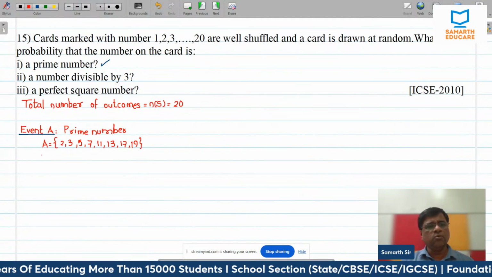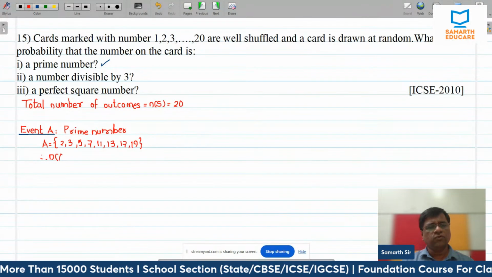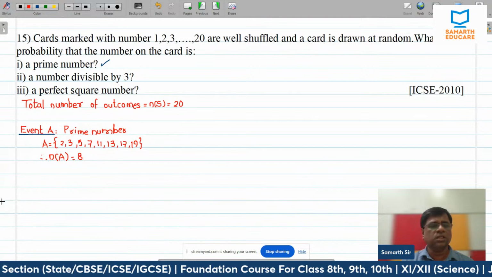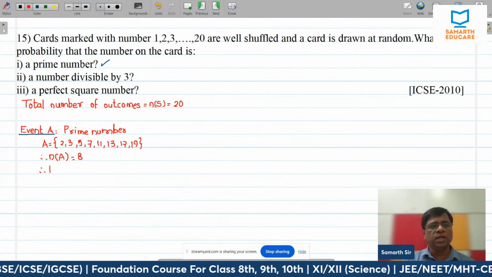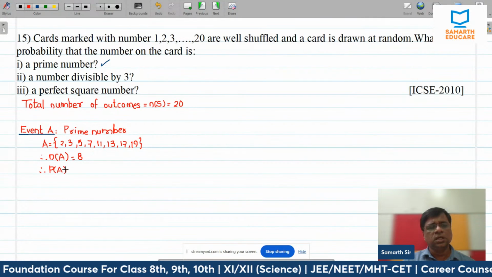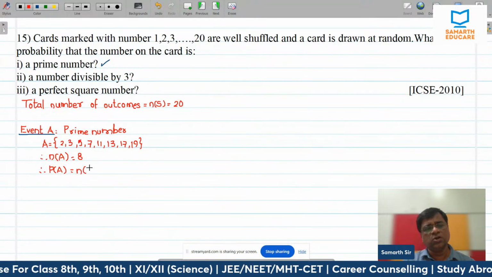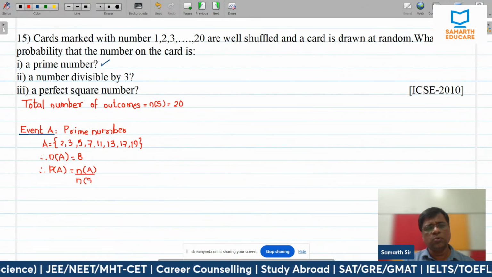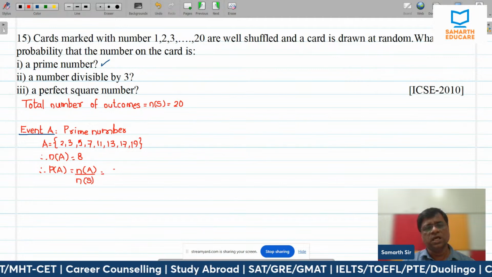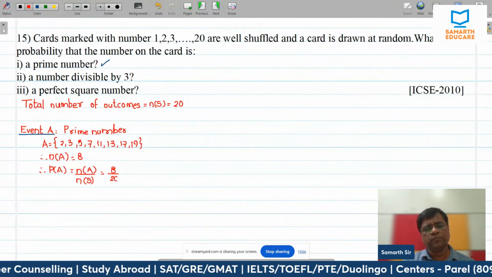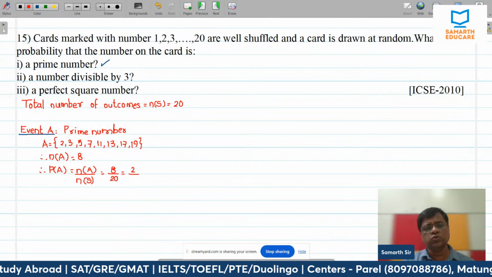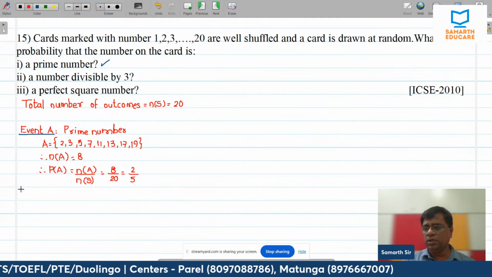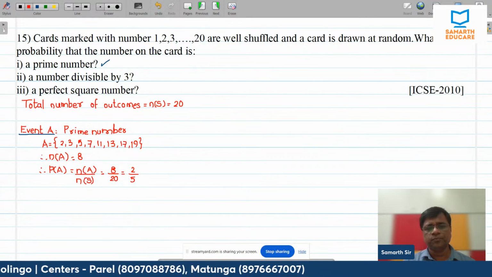So n of A, how many favorable outcomes are there? 3 and 3, 6 and 2, 8 outcomes are there. And that means probability P of A is number of favorable outcomes, that is n of A, divided by total number of outcomes, that is n of S, that is 8 upon 20. If I divide this by 4, this becomes 2 upon 5 is the answer. Let me talk about event B.